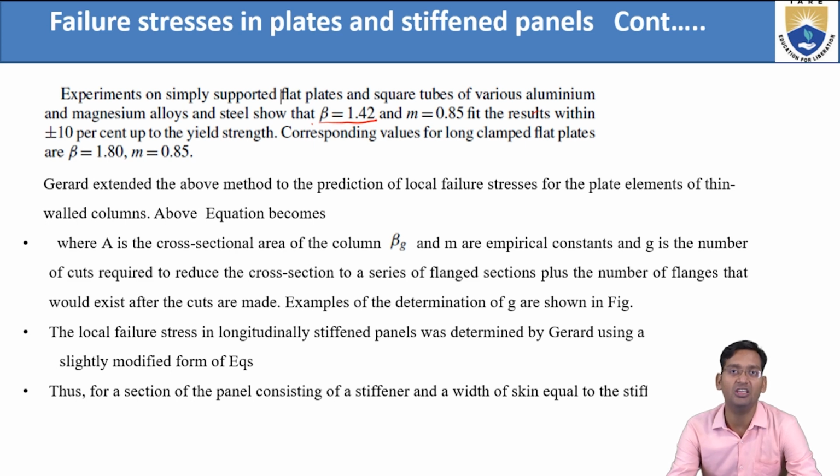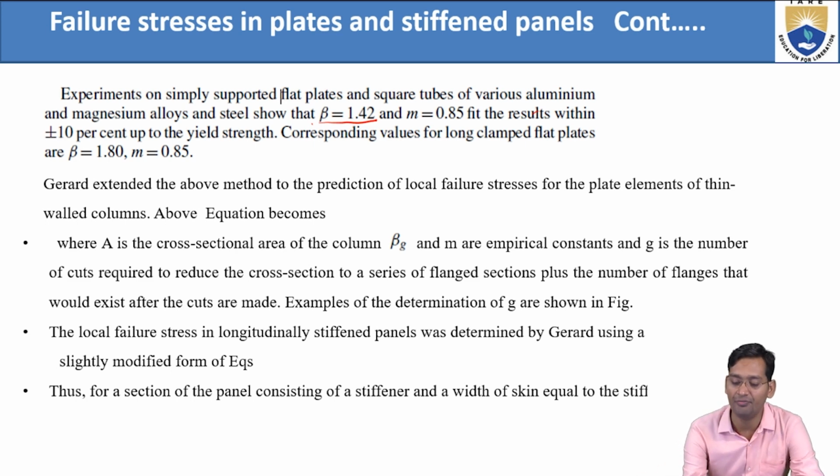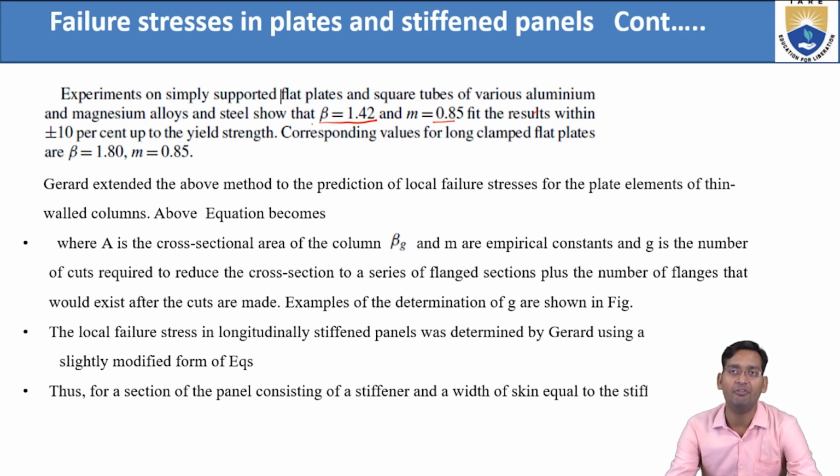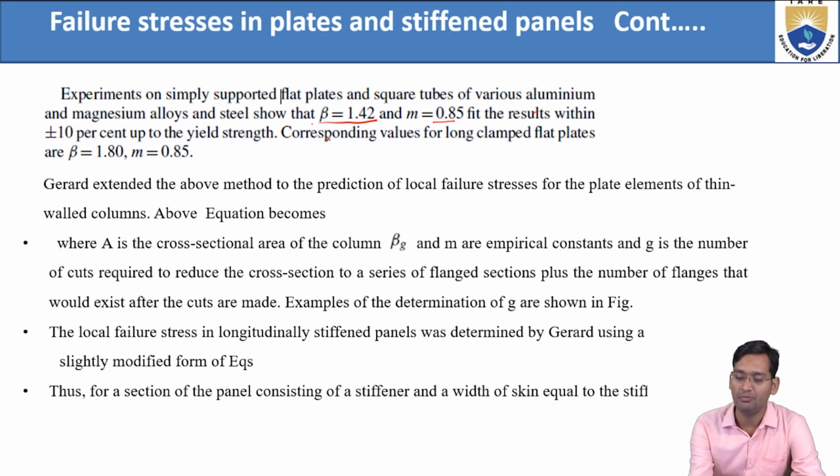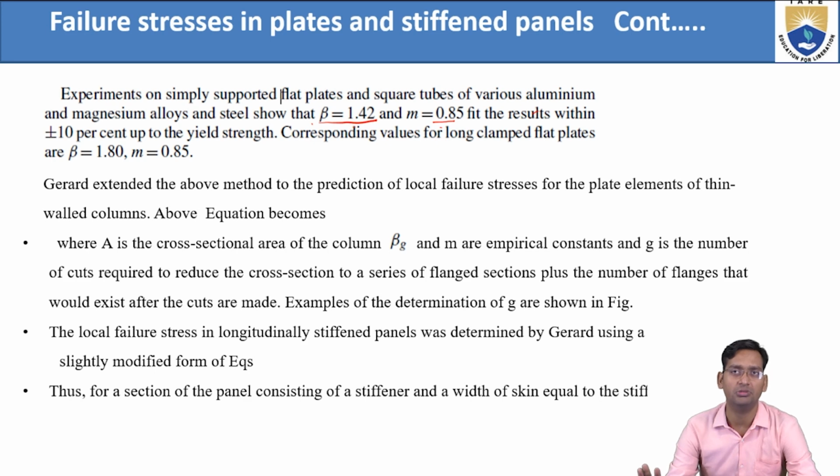This fits the results within plus or minus 10%. It means after using beta value as 1.42 and m value as 0.85, the value comes nearly within plus or minus 10 percent. Sometimes it is 10% higher, sometimes 10% lower. So 10% is acceptable, because this is an unidentified constant. There is no fixed value of that one. But after choosing these values for beta and m, we got a nearer value, so it is accepted.